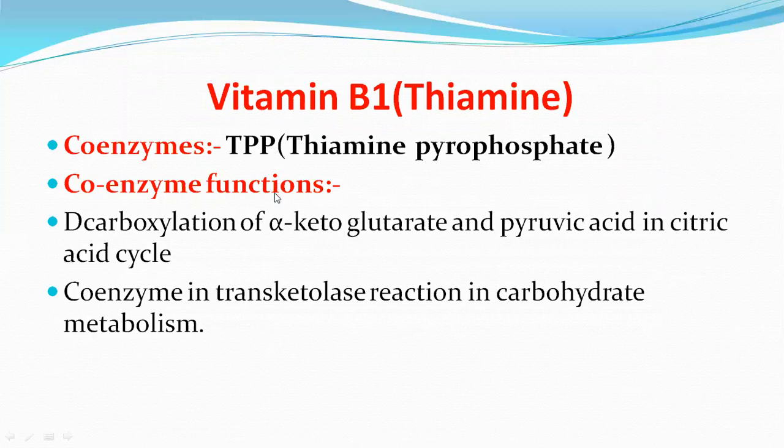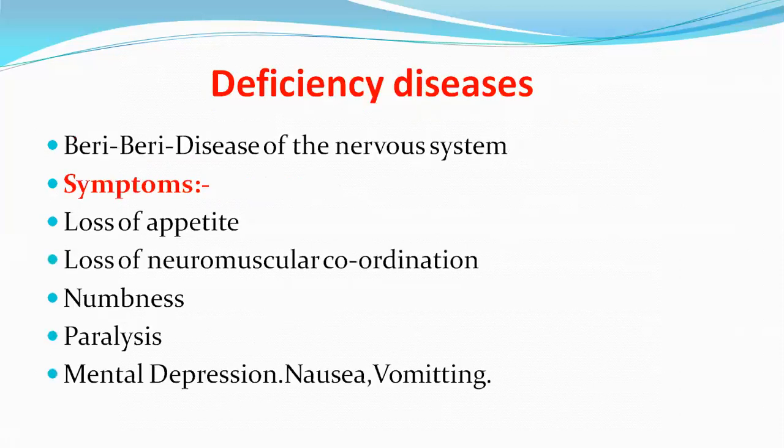Next, the coenzyme functions. Vitamin B1 acts as a coenzyme in the decarboxylation of alpha-ketoglutarate and pyruvic acid in the citric acid cycle. It also acts as a coenzyme in the transketolase reaction in carbohydrate metabolism, and this reaction comes under the pentose phosphate pathway.